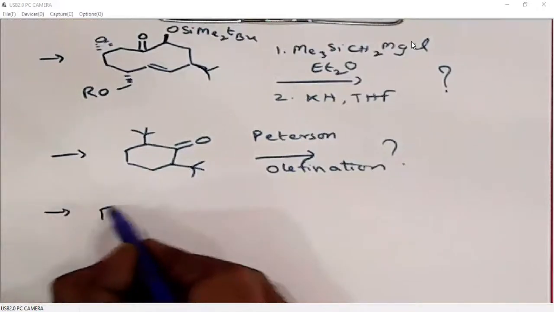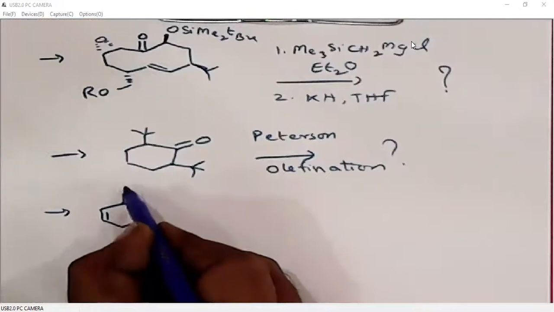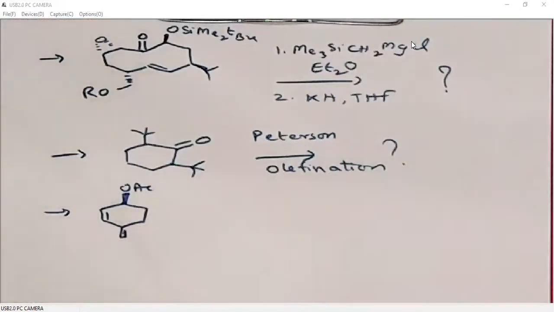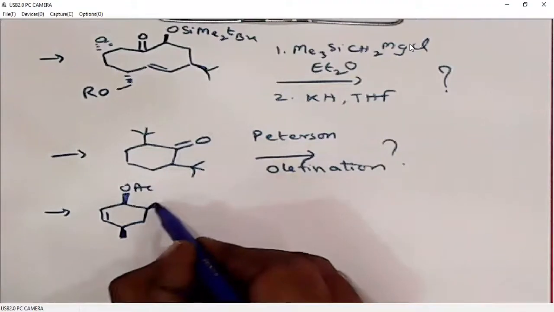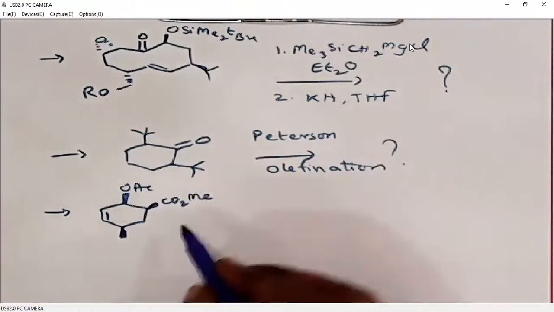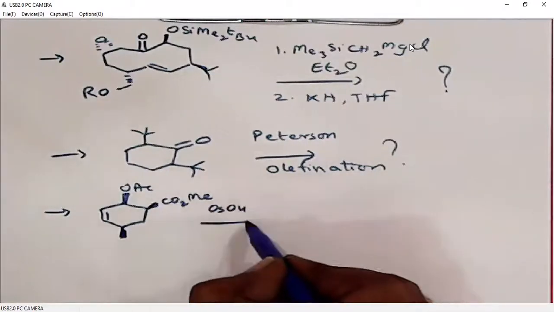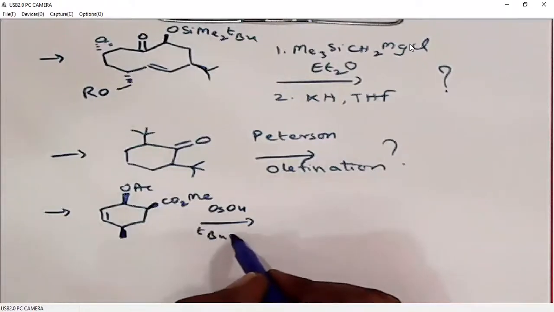Now I will discuss other examples. Osmium tetroxide treatment converts this alkene to a cis diol.